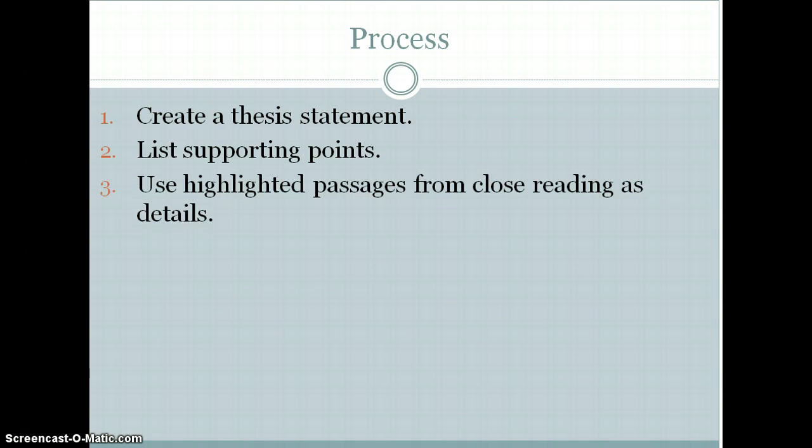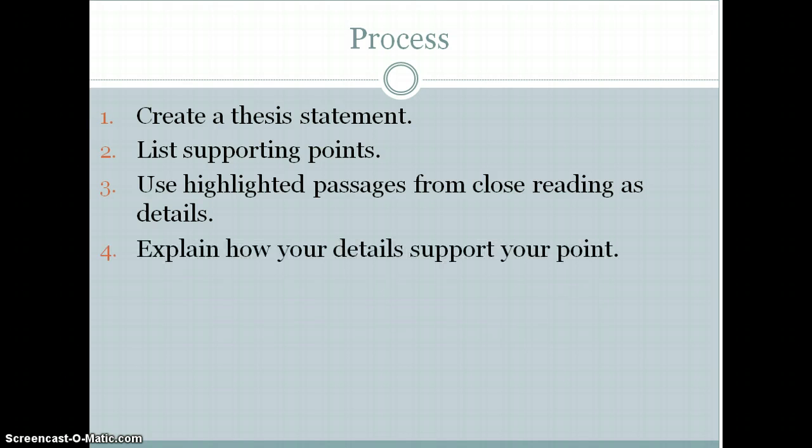Begin by creating a thesis statement. Then list your supporting points. Use highlighted passages from the close reading for details and explain how those details support your points.